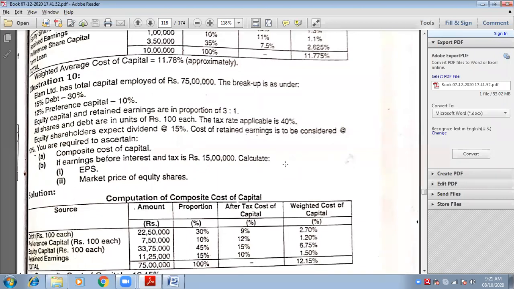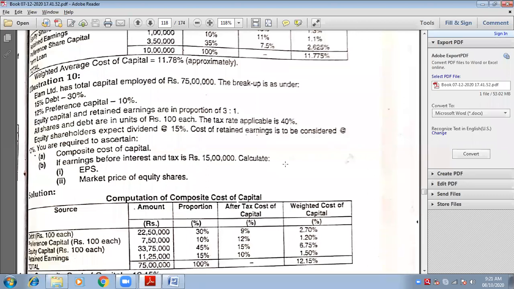Have they given any amount of interest to you? No, ma'am. So shall I write it as 0? Yes. No, I will not write it. Ma'am, the debenture, yes, 15%.